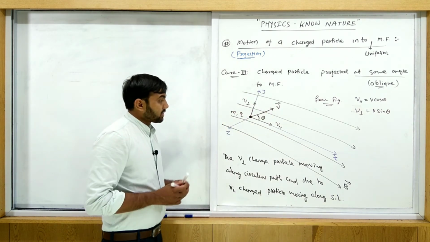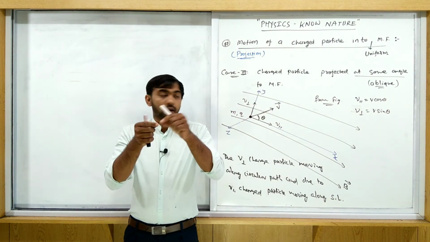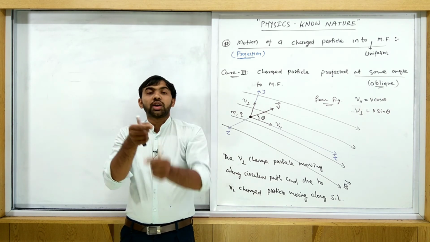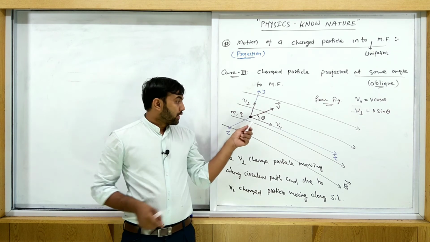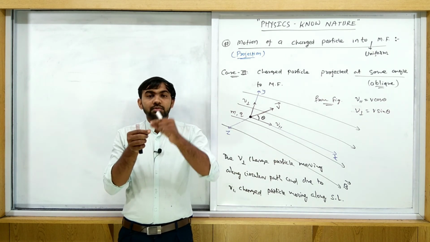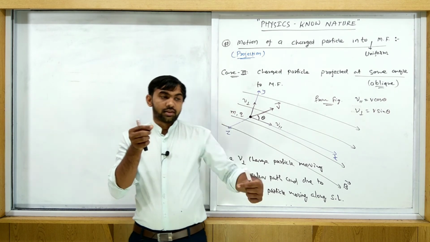That means the situation here will be like this: due to V perpendicular, the charged particle is moving along a circular path, and due to the straight line motion, the charged particle is moving along like this, moving like this.